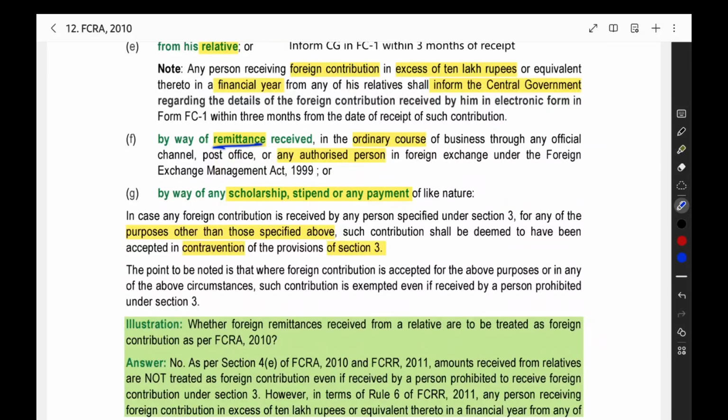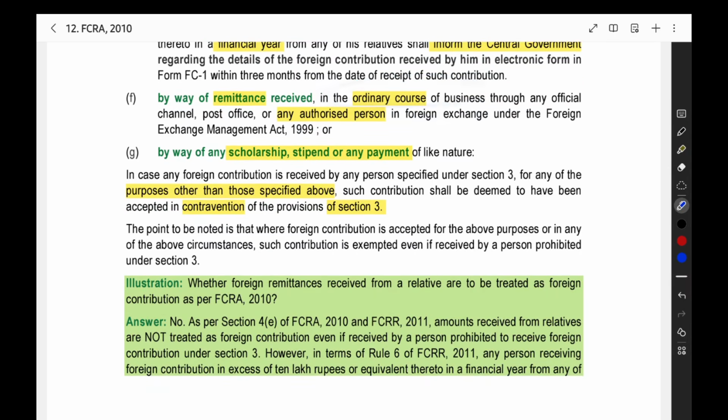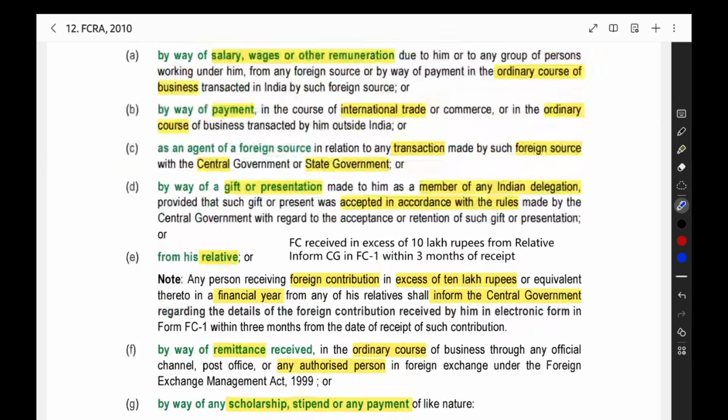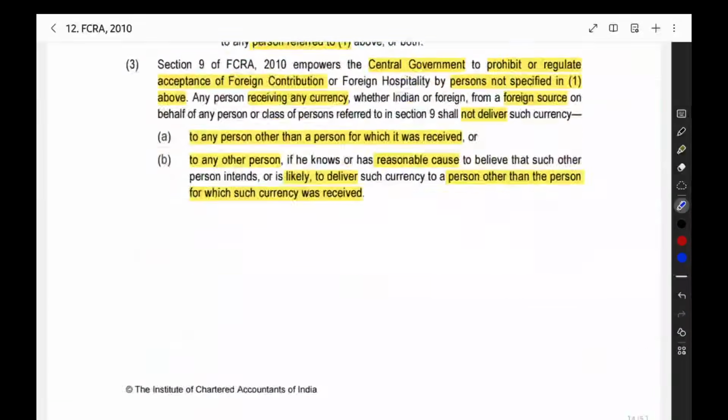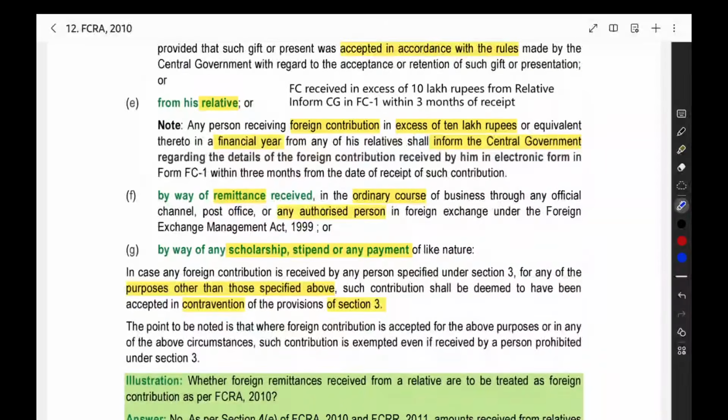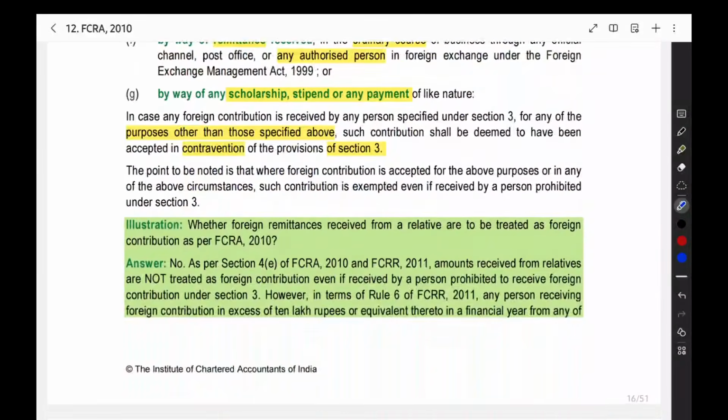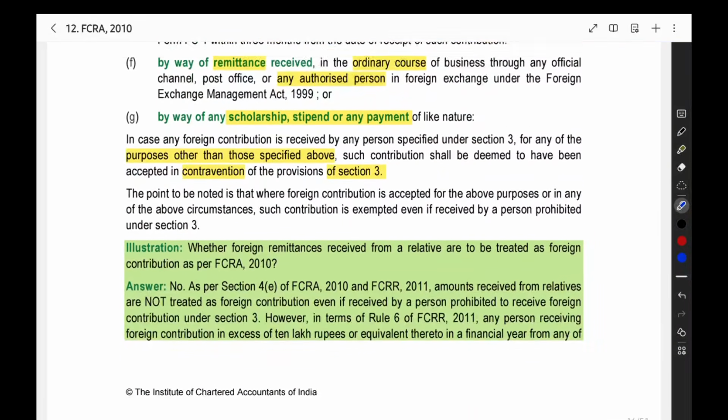Then, by way of remittance received in the ordinary course of business, through any official channel or authorized person, like banking channel, post office, authorized person, you are getting from them, then also no problem. In the ordinary course of business you are doing. Then scholarship, stipend or any payment of the like nature, anything in a similar format you are getting, then also no problem. That prohibition, that regulation will not apply. So section 3 alone will not apply for these payments: salary, wages, ordinary cost of business, stipend, relative payment, gift. Everything will be allowed. There is no prohibition under section 3.